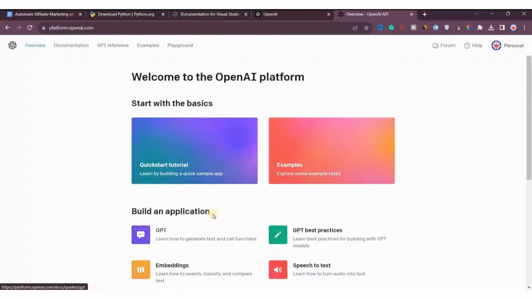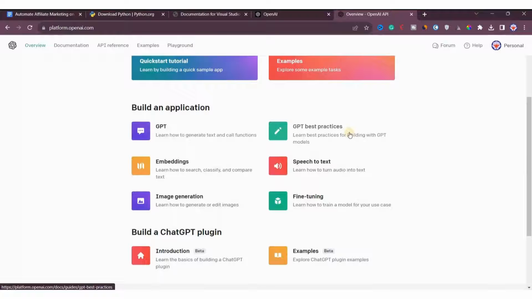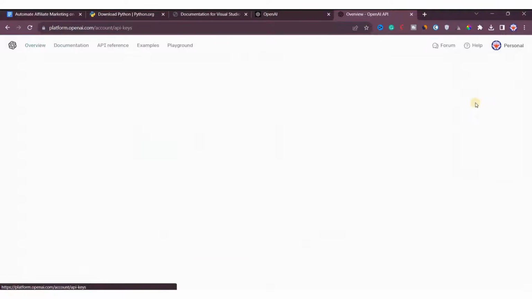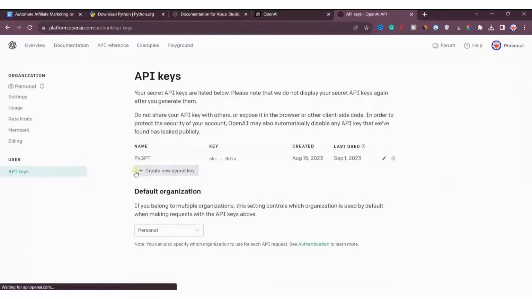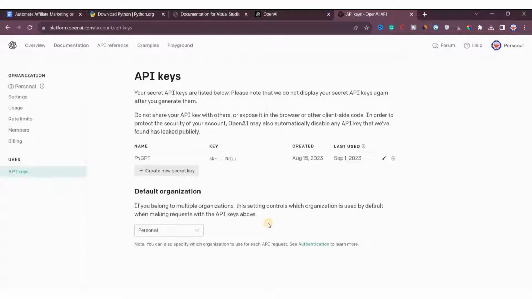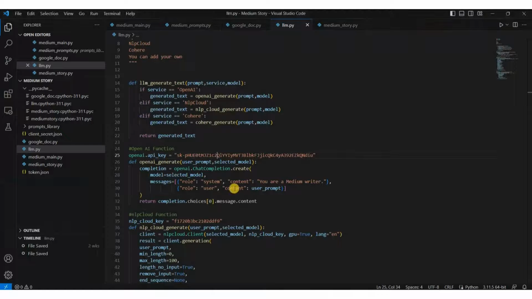From here, we cannot see any API. So what we will do is click on my profile, then go to view API keys. You can see this is the API key I have here. If you don't have any API key, you can simply click on create a new secret key, name it, click on create the secret key, then copy the code, come back here, and paste it here. That's all you need to do.